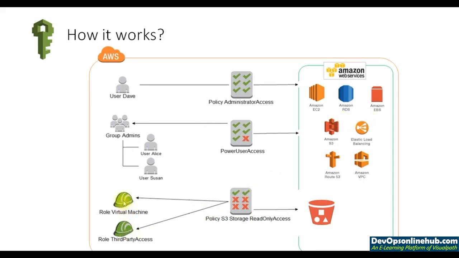Finally, the thing that comes is roles. Roles are used when we want one AWS service to be able to communicate with another. That's why you can see here I have put role for virtual machine, and next we have role for third-party access. Let's say I have multiple AWS accounts, and one AWS account wants to access another AWS account's resources. How do we do it? Specifically with the help of roles, we should be able to do it.